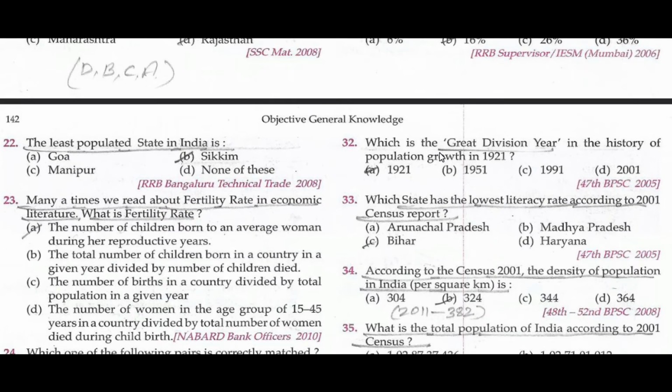Which state has the lowest literacy rate according to the 2001 census report? Bihar. Which is the Great Divide year in the history of population growth? 1921.